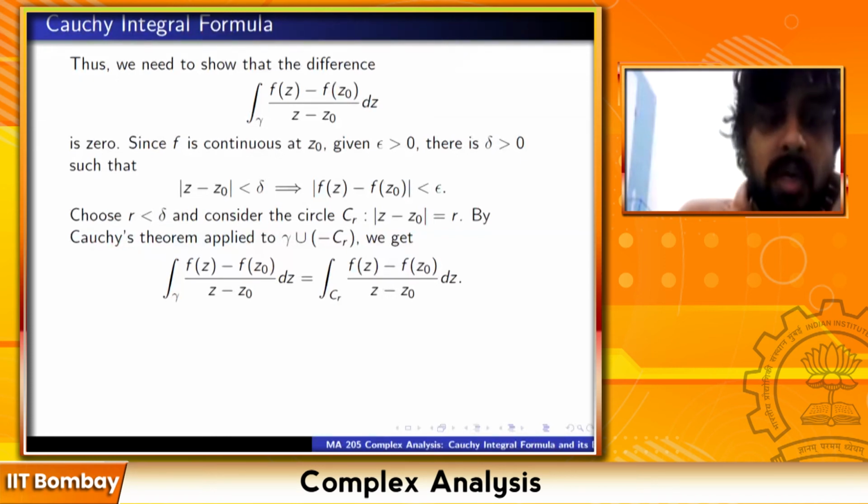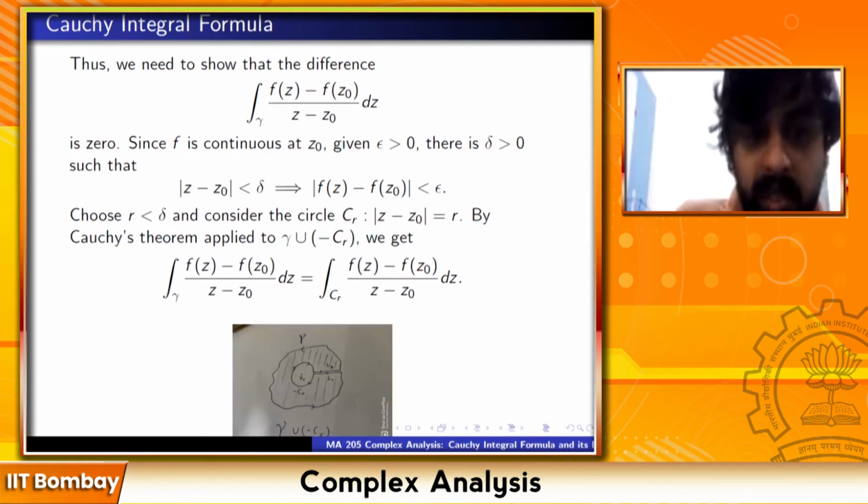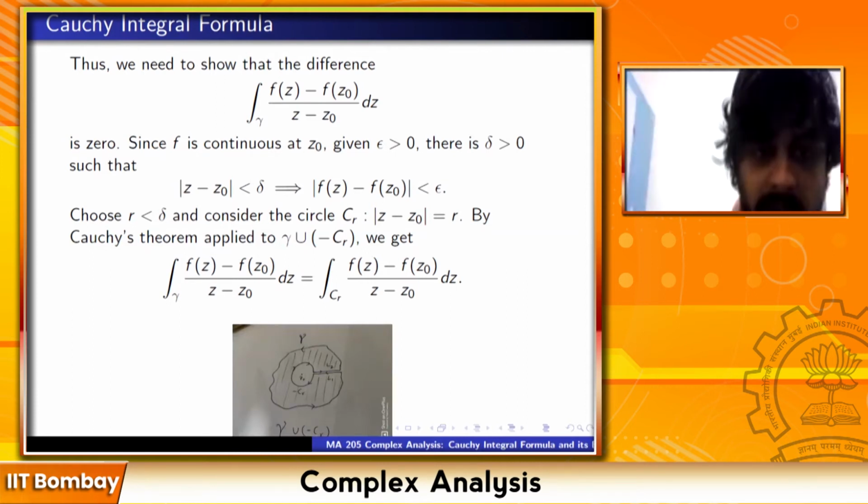So integration along gamma has been converted into integration along C_r. Just look at the figure that I have drawn. A very geometric argument.